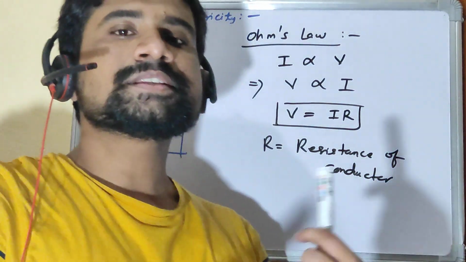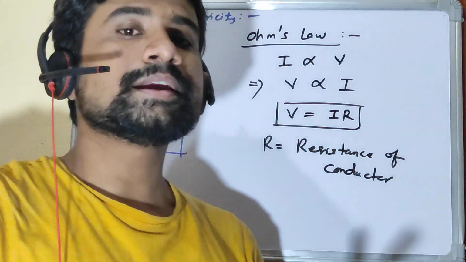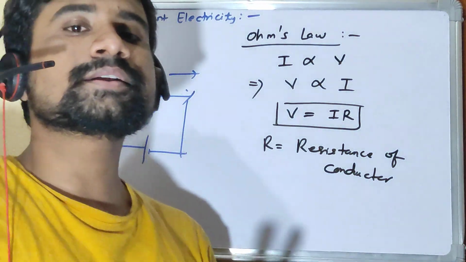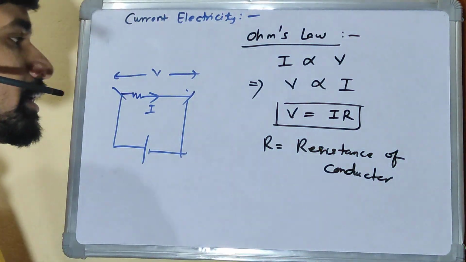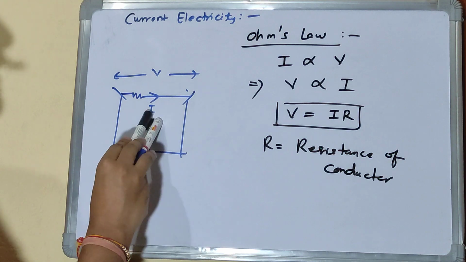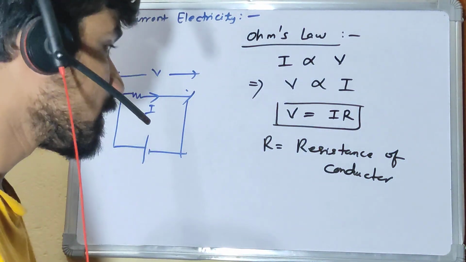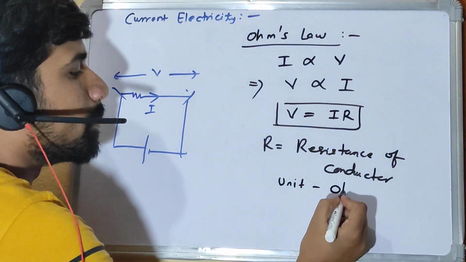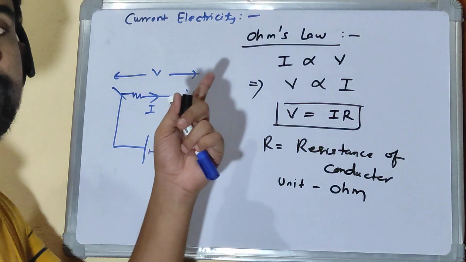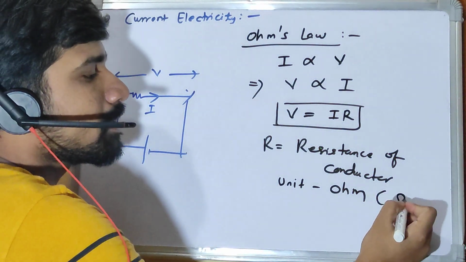So this term resistance defines itself. What is resistance? Resistance is the property by which any conductor or any body opposes the flow of current, the flow of charges across it. The unit of resistance is the ohm, named after Georg Ohm, and it is indicated by omega.